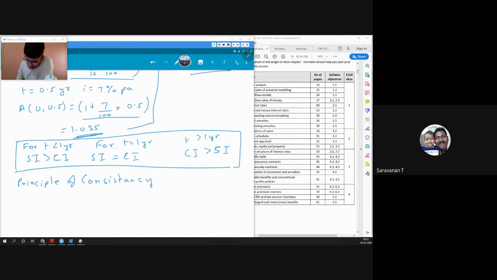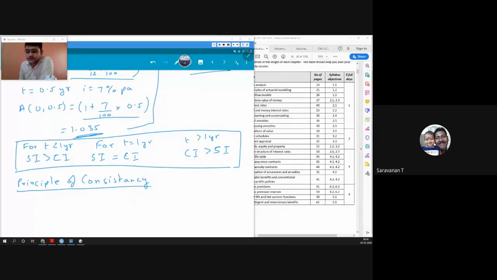I will talk about the principle of consistency. If at all we consider a negative rate, do we just add a negative sign? No. Negative rate means negative rate. As I told you, we will never consider a negative rate, but in practical life, if you find a negative rate, you will not just convert it into positive, right?